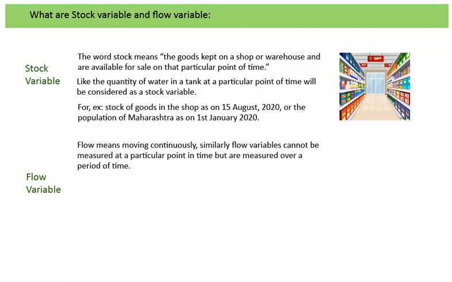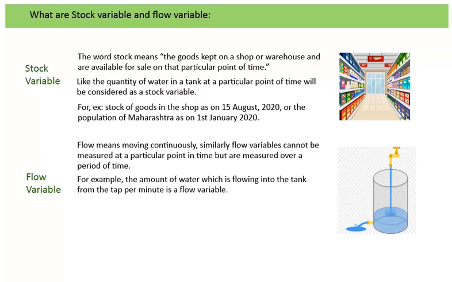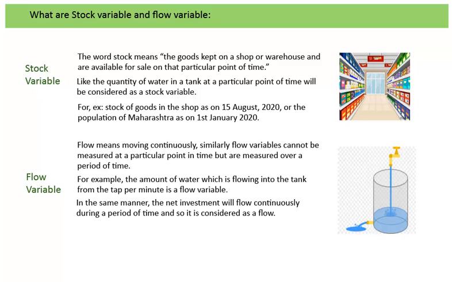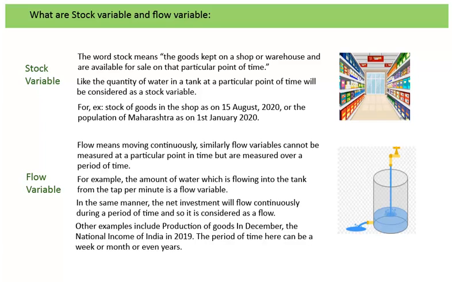Flow means moving continuously. Similarly, flow variables cannot be measured at a particular point in time, but are measured over a period of time. For example, the amount of water which is flowing into the tank from the tap per minute is a flow variable. In the same manner, net investment will flow continuously during a period of time, and so it is considered a flow. Other examples include production of goods in December, the national income of India in 2019. The period of time here can be a week or month or even years.